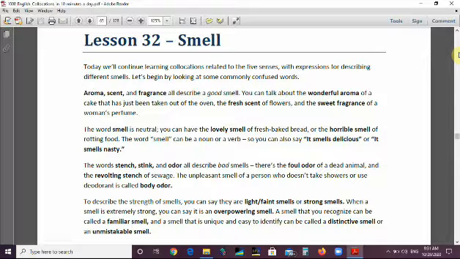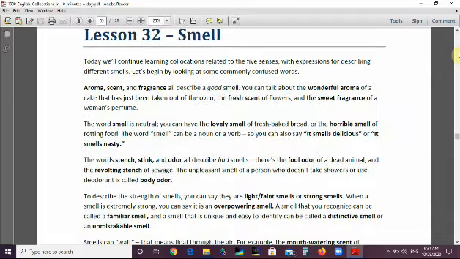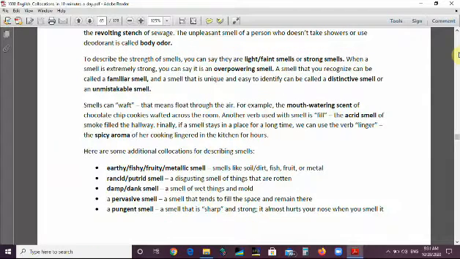The words stench, stink, and odor all describe bad smells. They're the foul odor of a dead animal, and the revolting stench of sewage. You know, sewage has a bad smell. The unpleasant smell of a person who doesn't take showers or use deodorant is called body odor. To describe the strength of smells, you can say they are light smells or faint smells or strong smells.